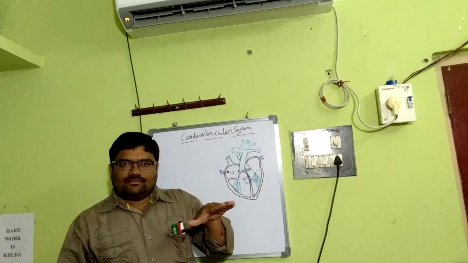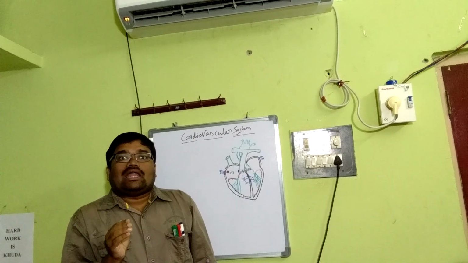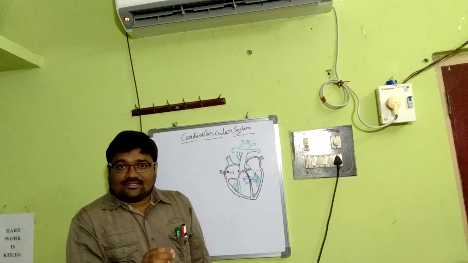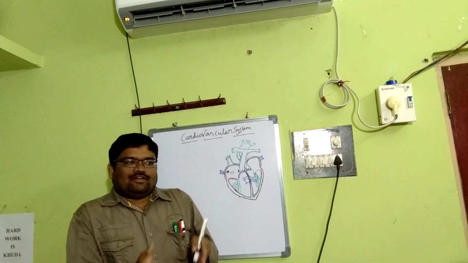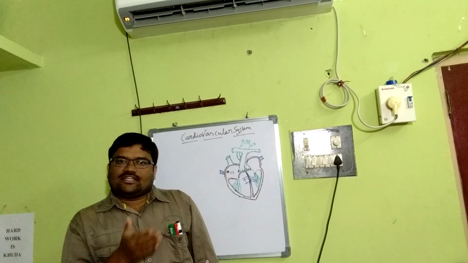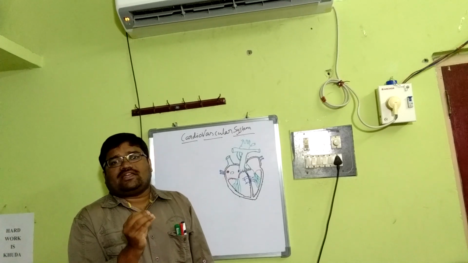In an open system, after the blood is pumped into the arteries from the heart, it goes to large body spaces called sinuses. From there it goes to veins and back to the heart. Leeches, arthropods, mollusks and echinoderms are the best examples of an open circulatory system.